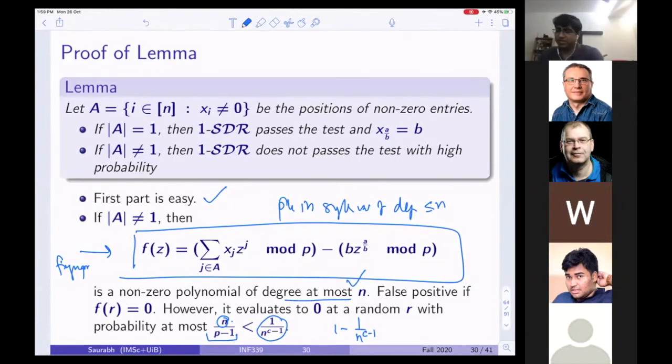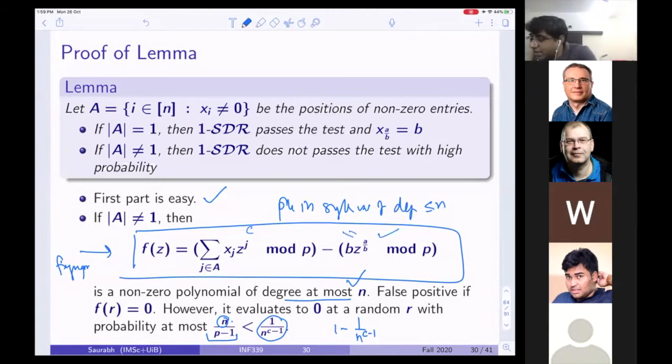The first part is easy, so forget it. Now if the cardinality of A is not equal to 1, let's see what happens then. Let's consider the following polynomial f of r. Whatever I have stored in C, this is what I stored in C, and whatever I expect C to store is this. Why did I pass the test? Well, I passed the test because whatever I stored at C is equal to whatever I expected it to store.